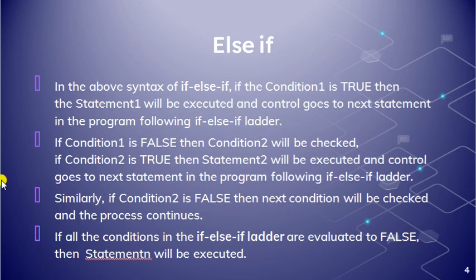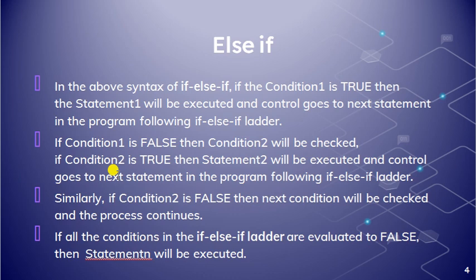In the above syntax we saw that if condition 1 is true, then statement 1 will be executed, and control goes to the next statement in the program following the if else if ladder. Control will go out of the if block.